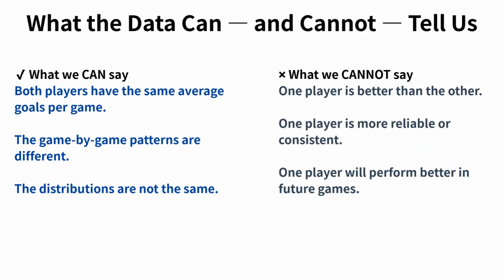Now let's be very clear about what this data can tell us, and what it cannot tell us. From the graph, we can say that both players have the same average goals per game. We can also say that their game-by-game patterns are different. The distributions do not look the same. However, there are several things we still cannot say. We cannot say that one player is better than the other. We cannot say that one player is more reliable or more consistent. And we cannot use this data alone to predict how either player will perform in future games. This is exactly the kind of distinction the SAT expects you to make. The correct answer is often the one that says only what the data clearly supports, and nothing more.